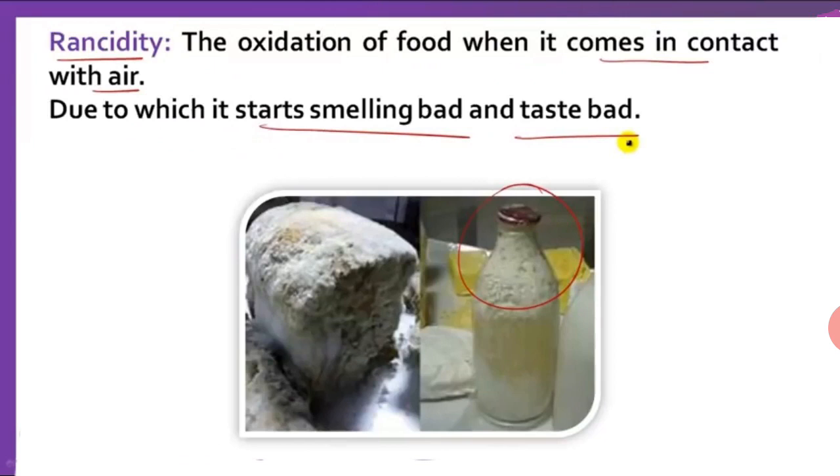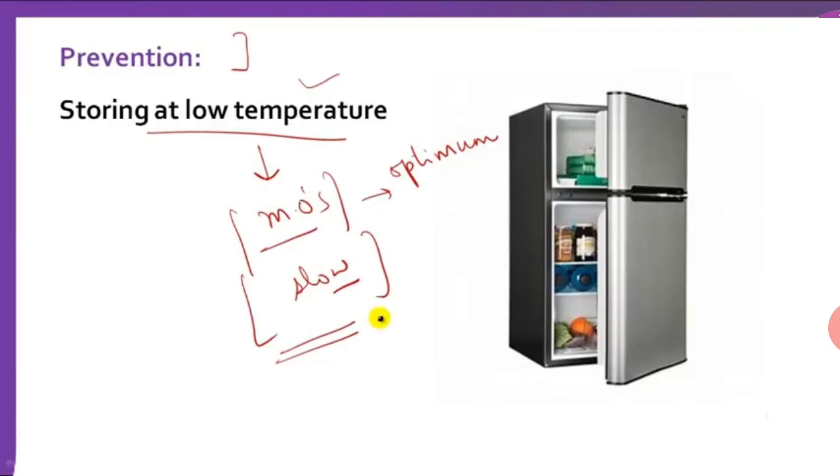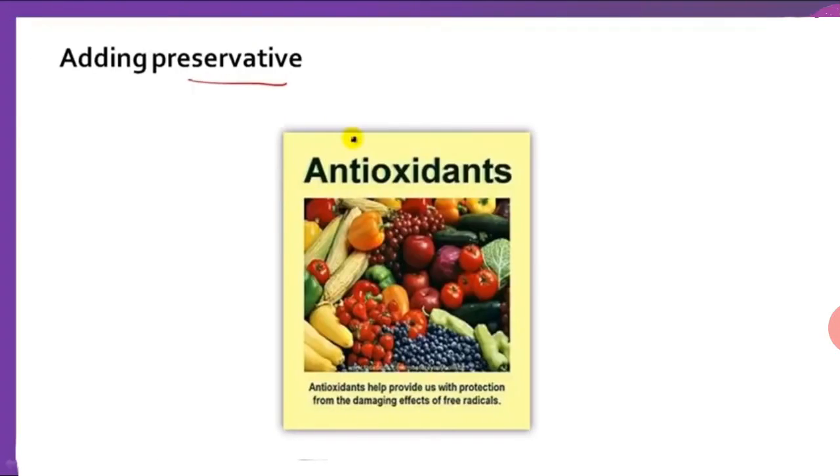There are many methods to save our food items. First is storing it in a refrigerator. Second, adding preservatives. You have seen that when we purchase any packed food from the market, it stays good for 6 to 9 months because there are antioxidants mixed in the material.